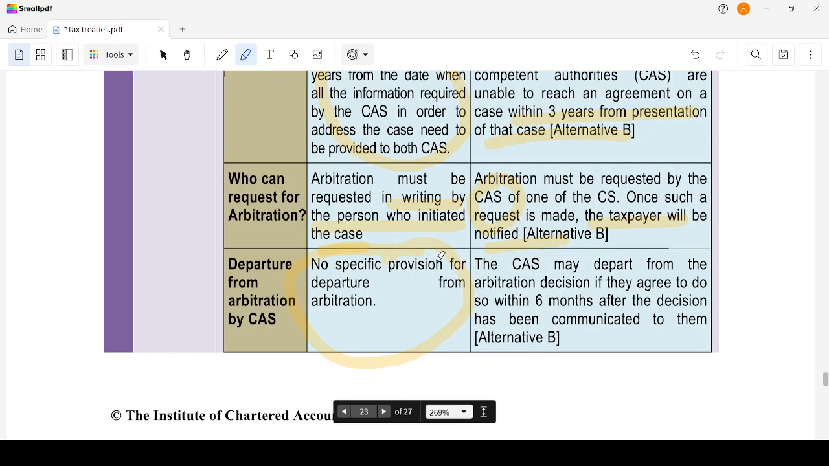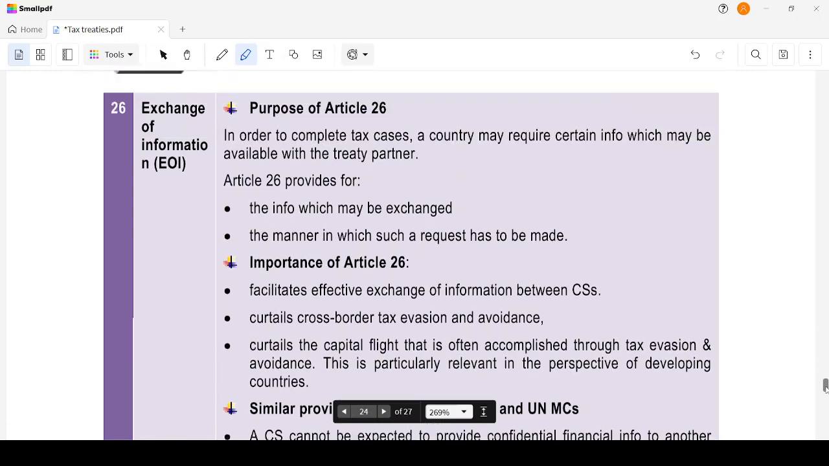In the UN model, the competent authorities may depart from the arbitration decision if they agree to do so within 6 months from the date of communication. The competent authorities may decide among themselves.